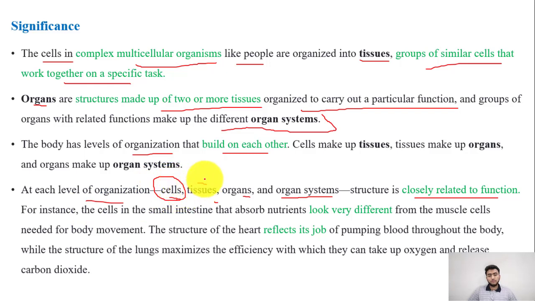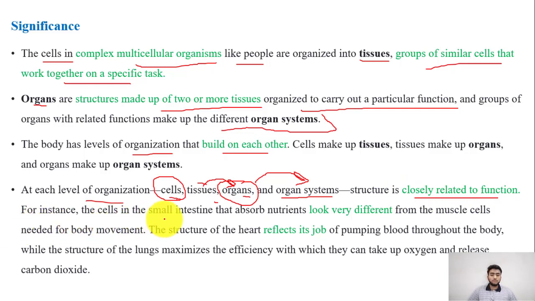Tissues of similar sort or similar functioning give rise to different organs, specialized organs that perform rather complex tasks altogether, and these organs work together in unison, as I said, to give rise to organ systems. So it's important that you realize that these structures relate to each other, and they are really closely related to their functioning.